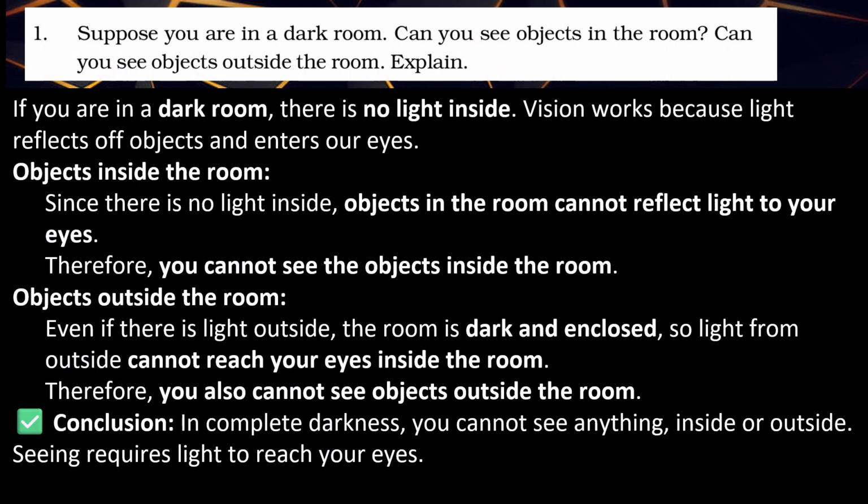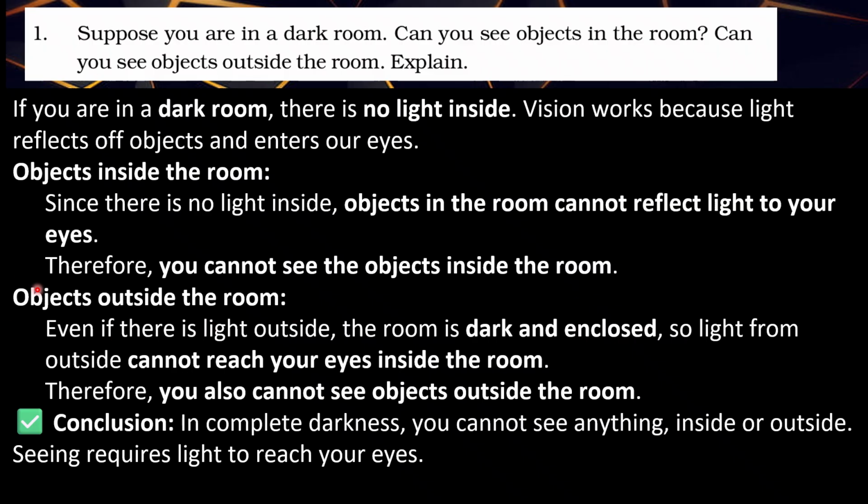Question number 1. Suppose you are in a dark room. Can you see the objects in the room? No. Can you see the objects outside the room? Yes. Explain. If you are in a dark room, there is no light inside. Vision works because light reflects off objects and enters your eyes. Objects inside the room, since there is no light inside, cannot reflect light to your eyes. Therefore, you cannot see the objects inside the room.